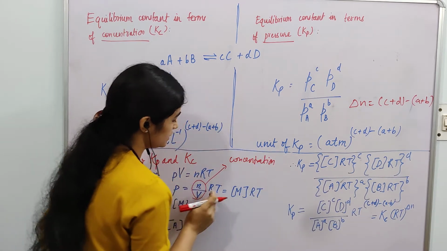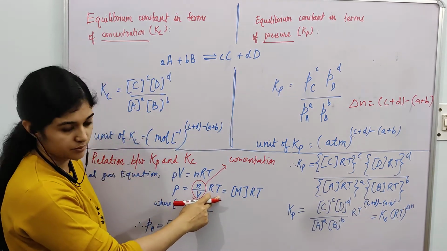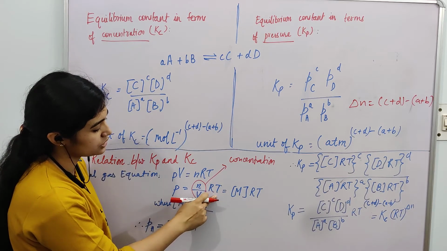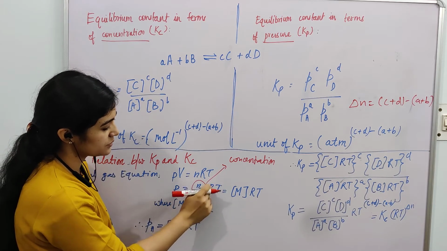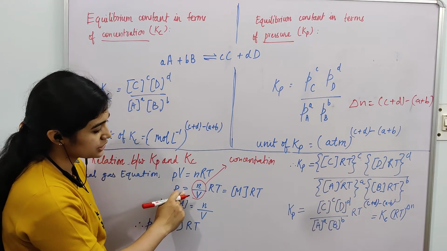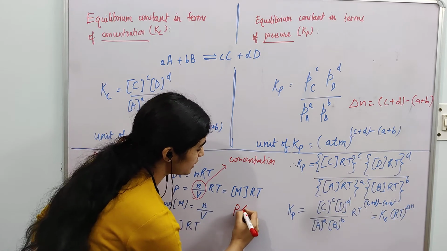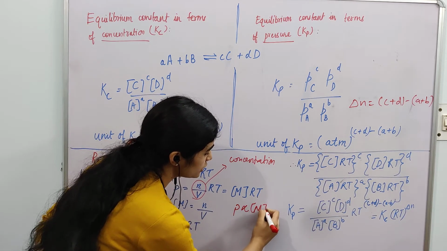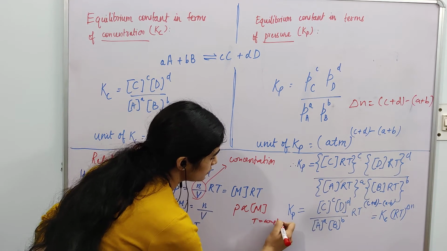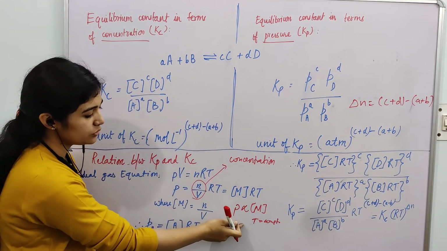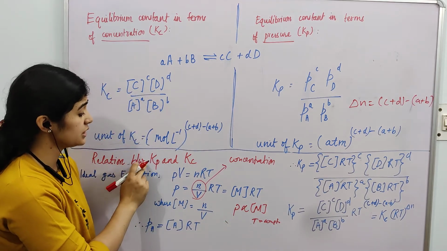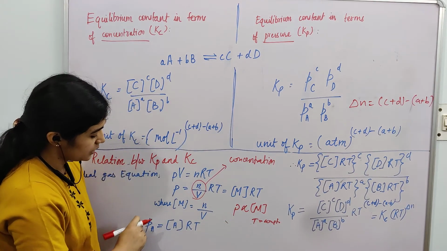And R and T become constant at a constant temperature. The gas constant is always constant, and if you take the temperature constant, these two terms become constant. So you can say that your partial pressure at a constant temperature is directly proportional to the concentration when T is constant.